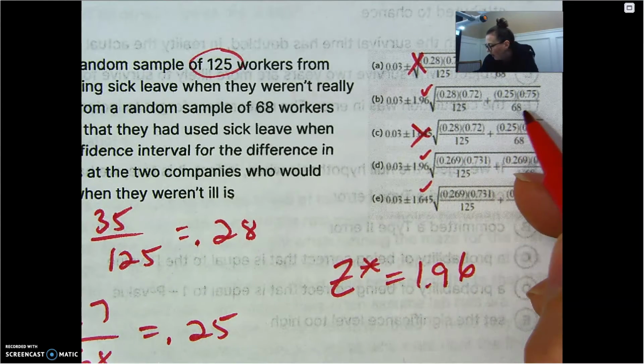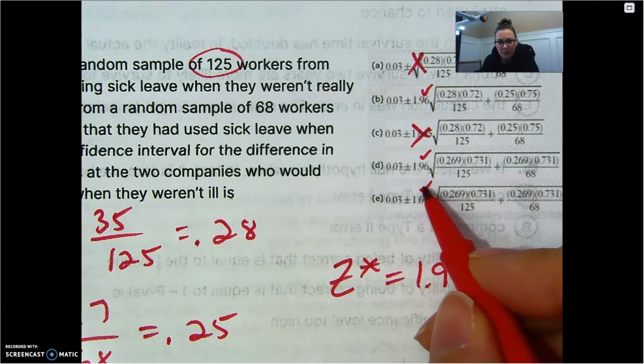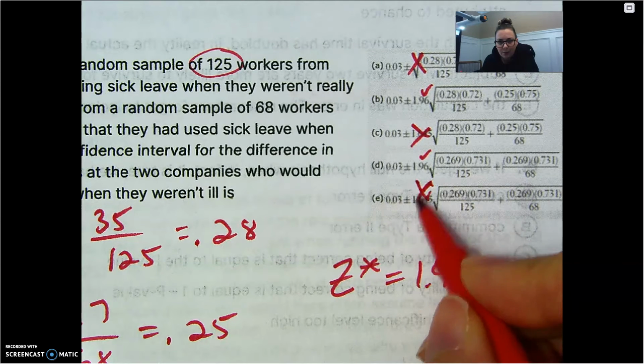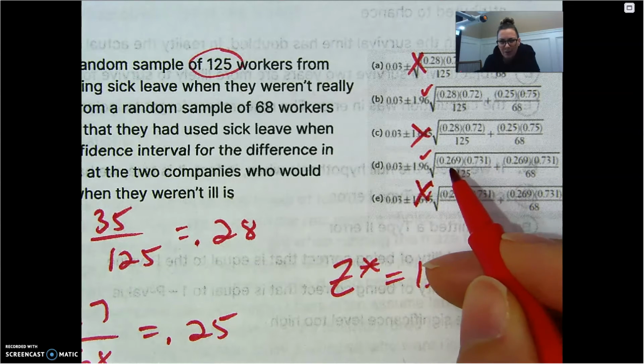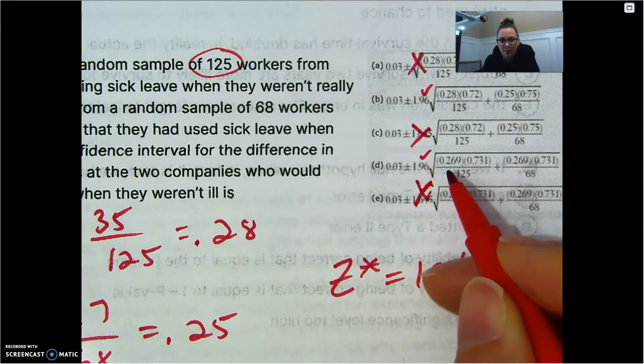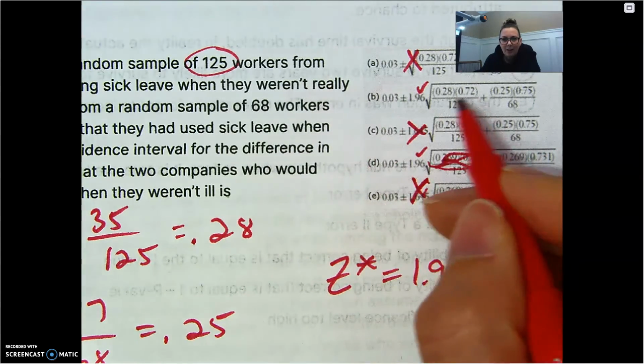We have 0.25 times the complement over the sample size. So B-boy is good to go. So what was wrong with D-dog? D-dog had the wrong decimals, 269 and 731. I'm not real sure where they got those decimals from. So anywho, wrong decimals. B-boy has it all right.